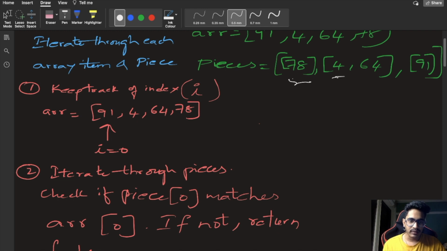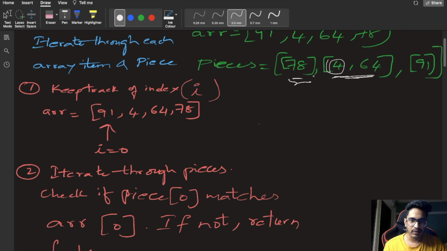Then we go and see the first element in the second piece, which is 4. Why are we only seeing the first element of each piece? Because this order should be retained, right? If the first element is not matching and the second element is matching, then the first element is already gone, so we will be checking only the first element of each piece.